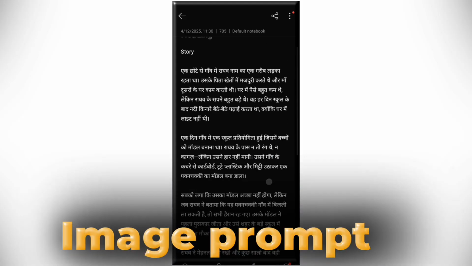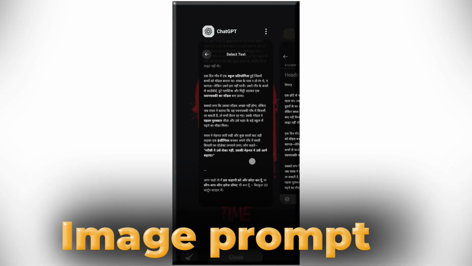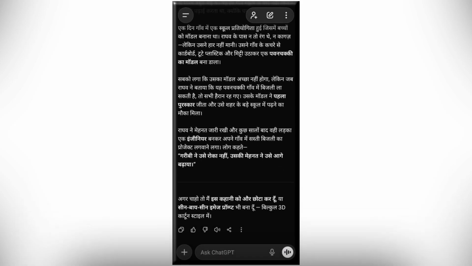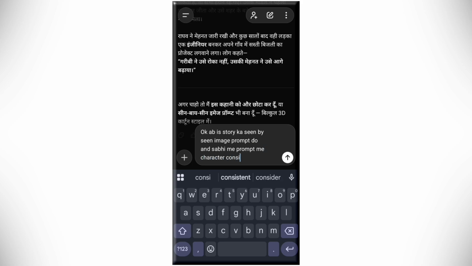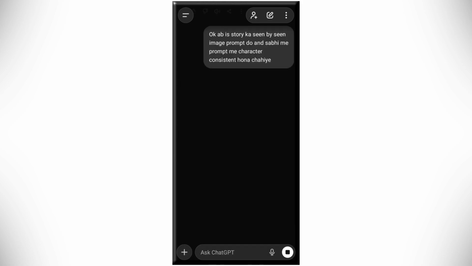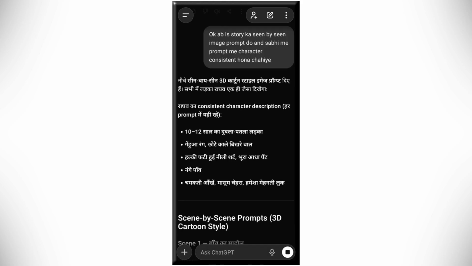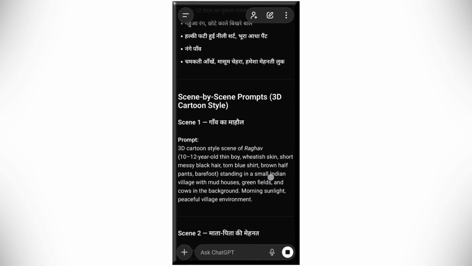After the story, we need to generate the image prompts through which we will generate our images. Simply type here: scene by scene image prompts for this story, and the characters should be consistent across all prompts. Now, you can see that ChatGPT has started generating image prompts related to your story.